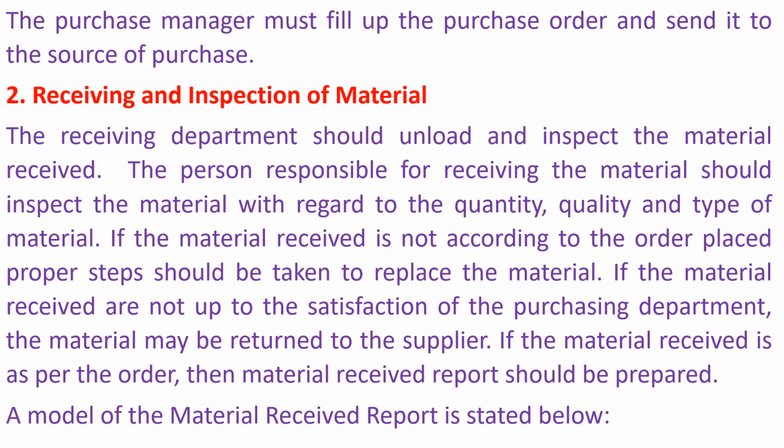2. Receiving and inspection of material. The receiving department should unload and inspect the material received. The person responsible for receiving the material should inspect the material with regard to the quantity, quality and type of material. If the material received is not according to the order placed, proper steps should be taken to replace the material. If the material received are not up to the satisfaction of the purchasing department, the material may be returned to the supplier. If the material received is as per the order, then material received report should be prepared.